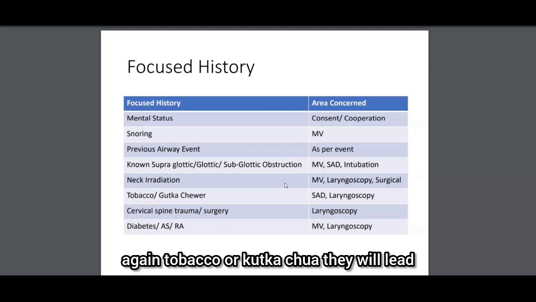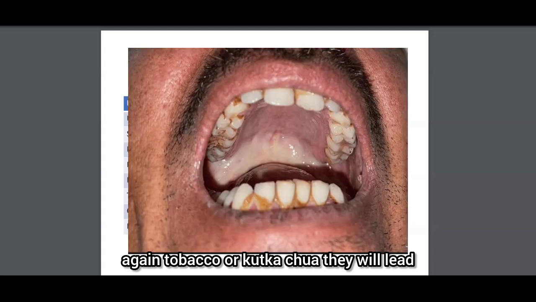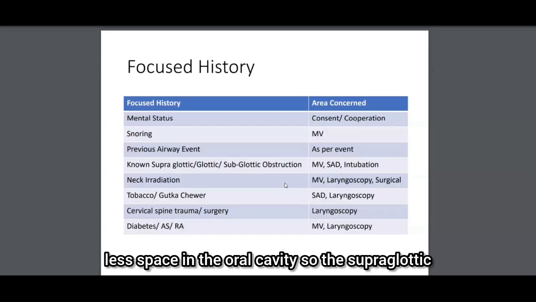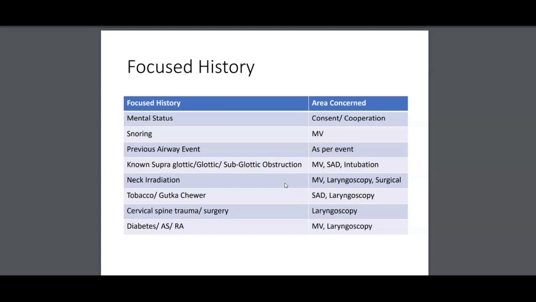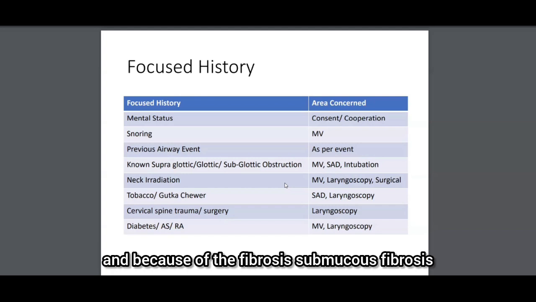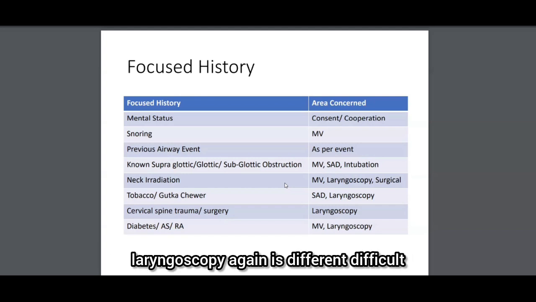Again, tobacco or gutka chewers will develop submucous fibrosis. So there will be much less space in the oral cavity. So the supraglottic airway device won't be able to get inserted into the airway. And because of the submucous fibrosis, laryngoscopy again is difficult.